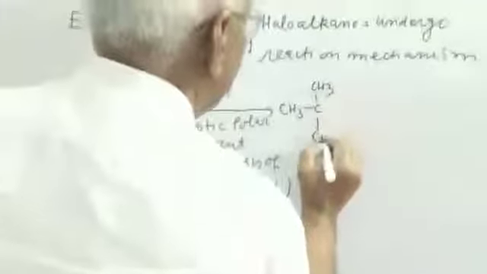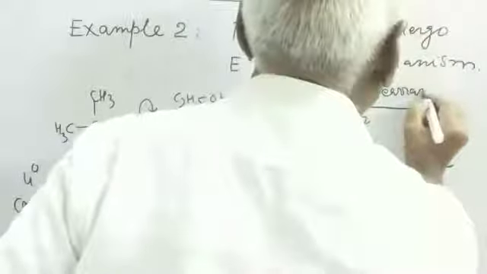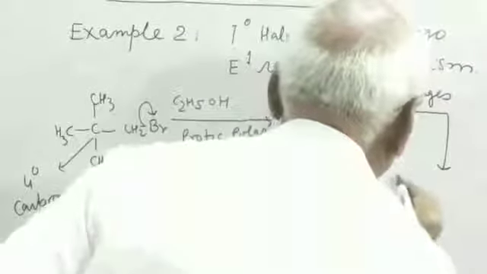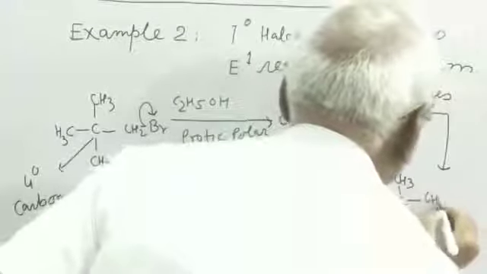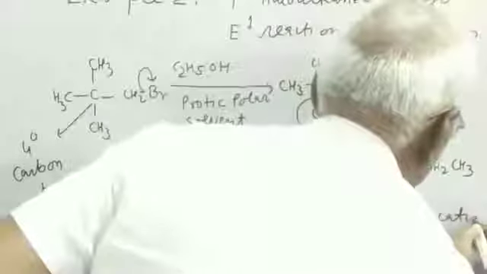So this is step first. This is slow, and gives 1 degree carbocation. This 1 degree carbocation rearranges: this methyl group migrates to this carbon atom. So it gives 3 degree carbocation, which is more stable. This is 3 degree carbocation, and this is 1 degree carbocation.